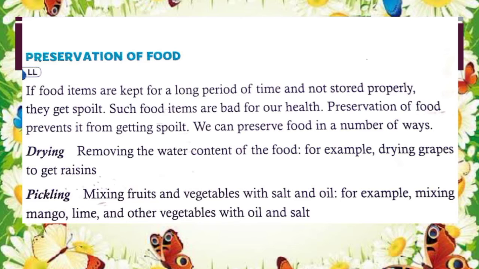Now next topic, preservation of food. If food items are kept for a long period of time and not stored properly, they get spoiled. Such food items are bad for our health. Preservation of food prevents it from getting spoiled.